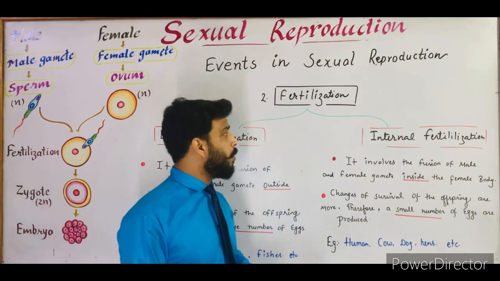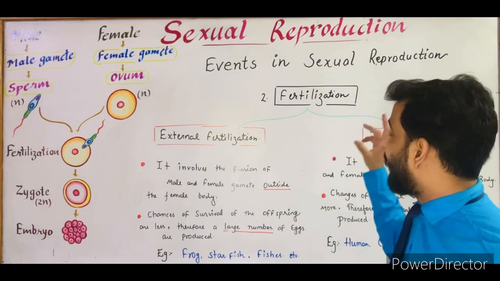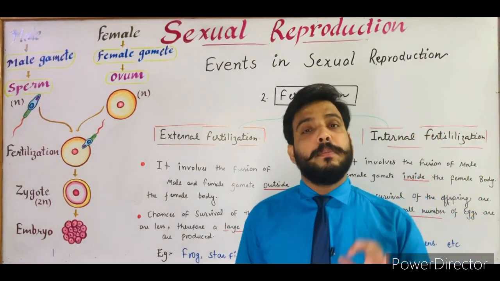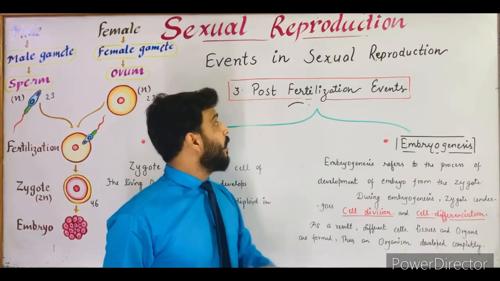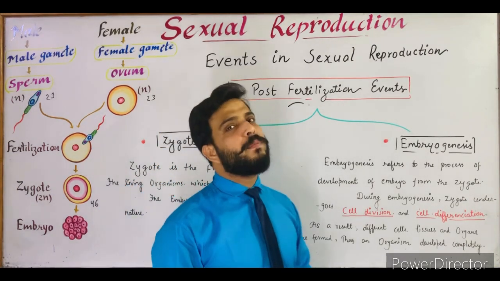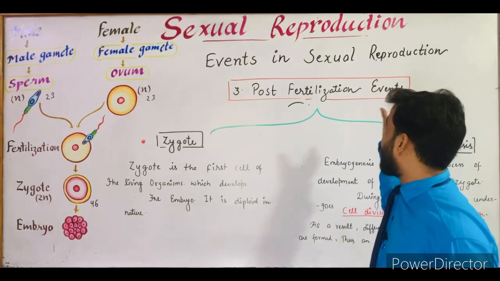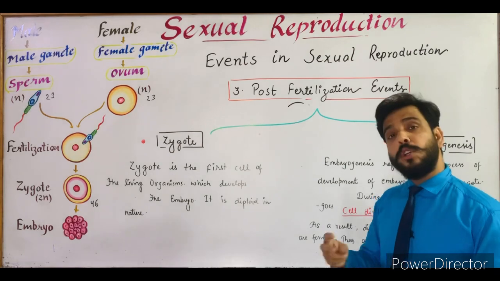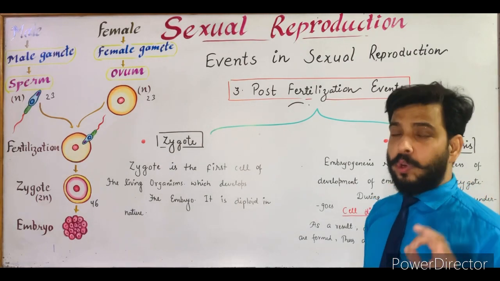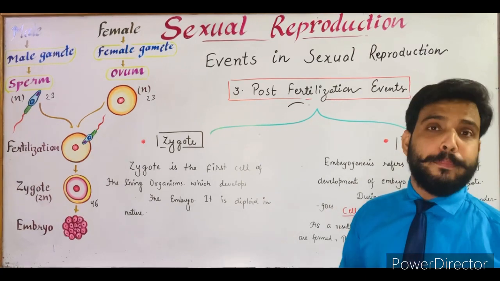So it was all about the fertilization event. Now we'll talk about the third step of events in sexual reproduction, that is post-fertilization events. After the formation of zygote, after the process of fertilization, the post-fertilization events take place, in which two important events are, number one, zygote formation, and number two, embryo formation or the embryogenesis.